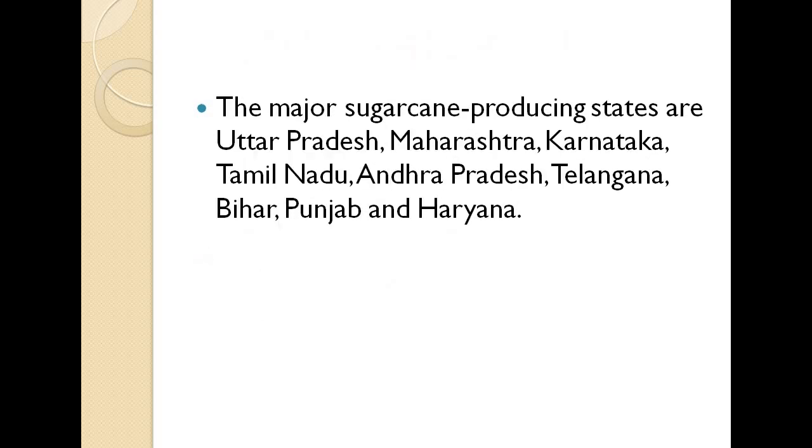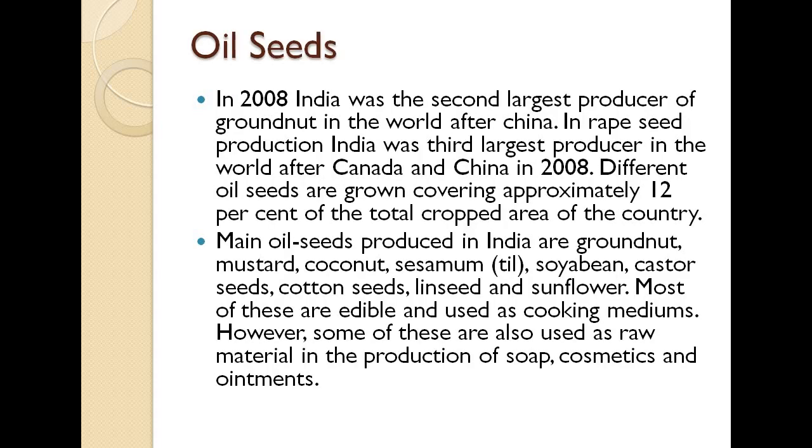The major sugarcane producing states in India are Uttar Pradesh, Maharashtra, Karnataka, Tamil Nadu, Andhra Pradesh, Telangana, Bihar, Punjab and Haryana. So it is covering almost half of India that produces sugarcane, and it includes all these states. If you want to memorize, just memorize 2 or 3 names. That would be easy for you.